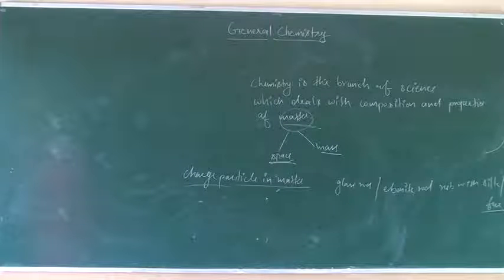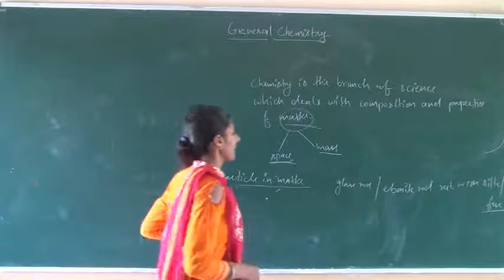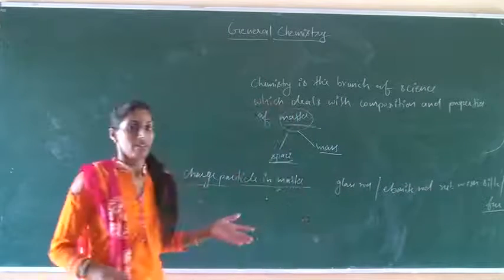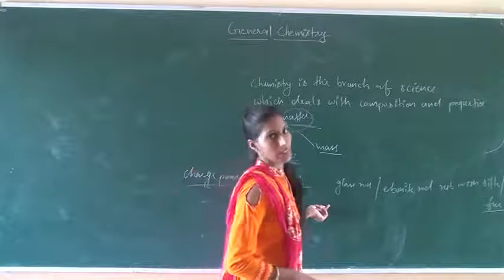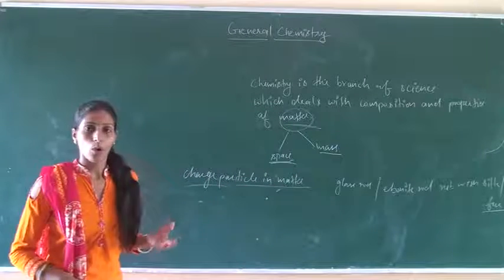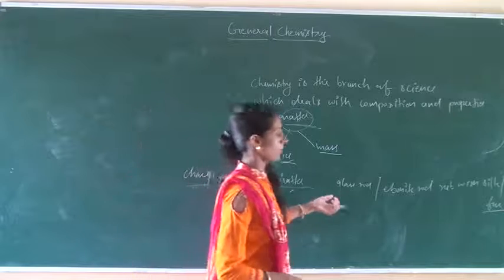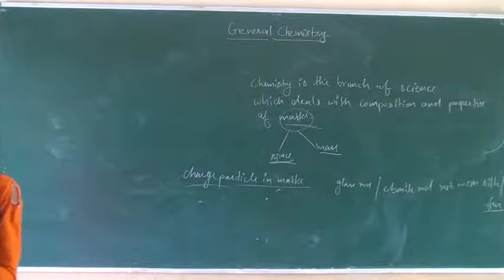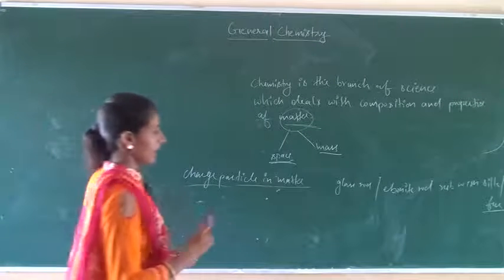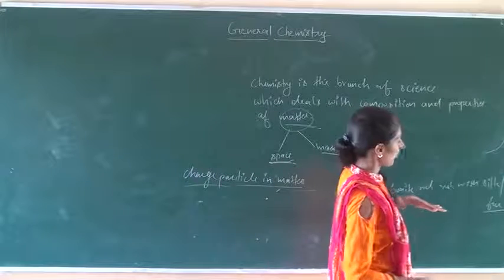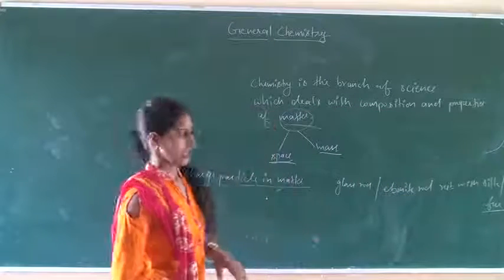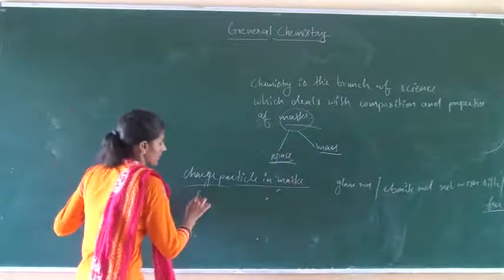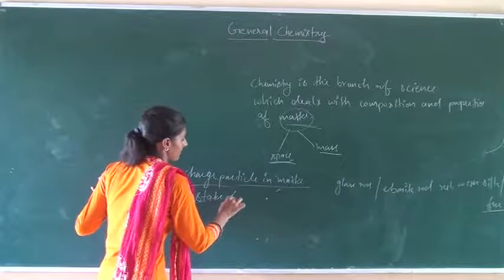With the help of this activity, when we take a glass rod or ebonite rod and rub it with silk or fur, what do we observe? Either both repel each other or both attract each other. In this situation, both glass rods repel each other and both silk cloths also repel each other.